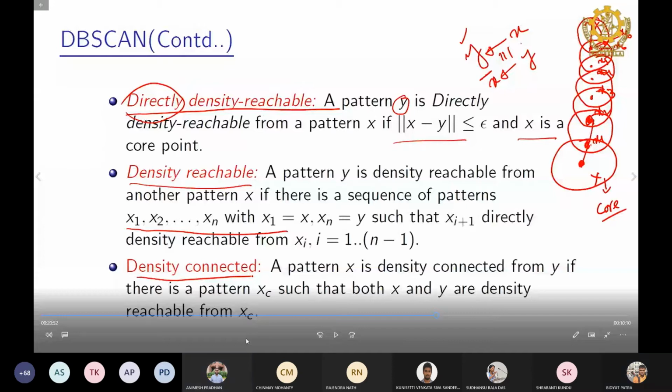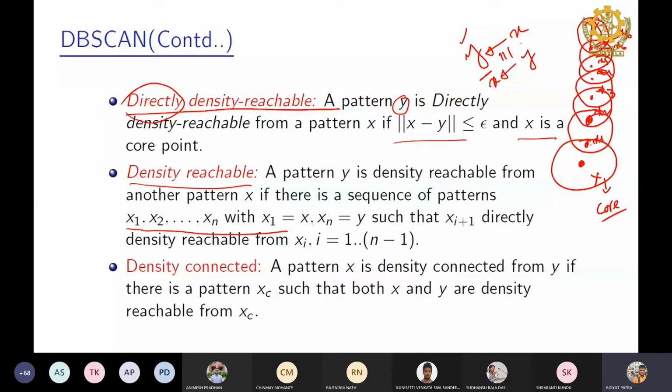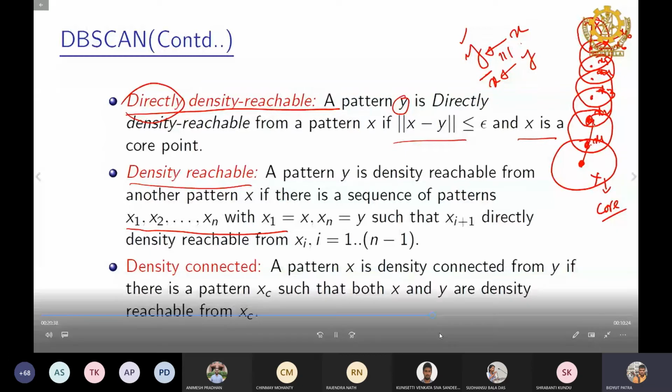Now we'll have one more definition. In this case, let's say from here to here and here to here. For this case, we can say this point is density reachable from here, and this point is density reachable of y, because this is a core point also, this is a core point. But in general, we cannot say that this relation is symmetric. Now we'll move to another definition.